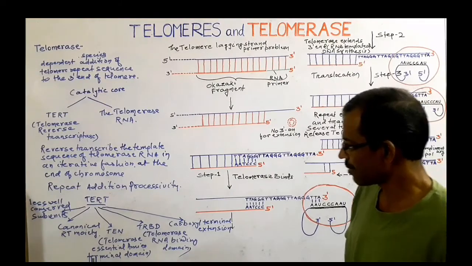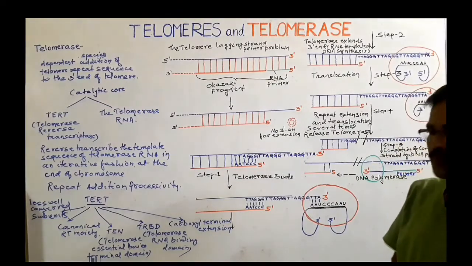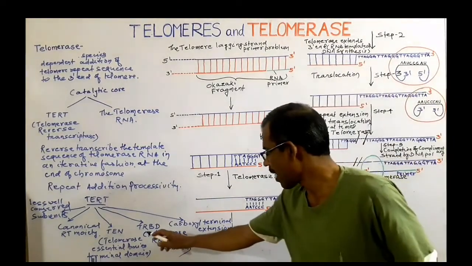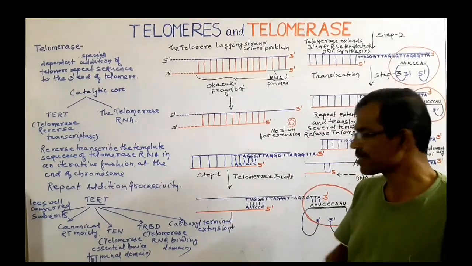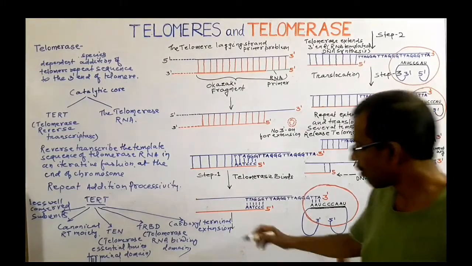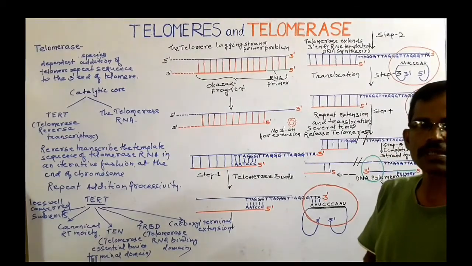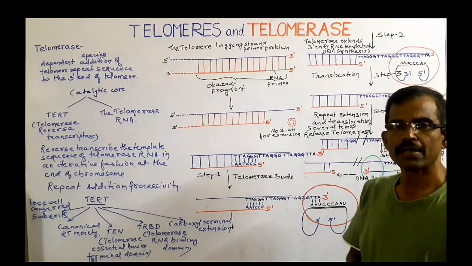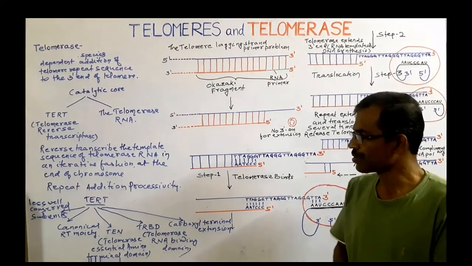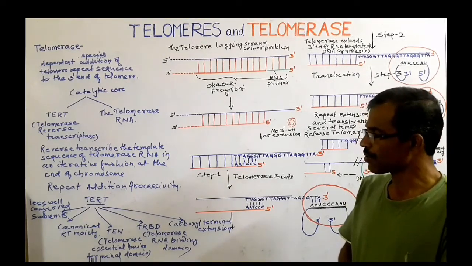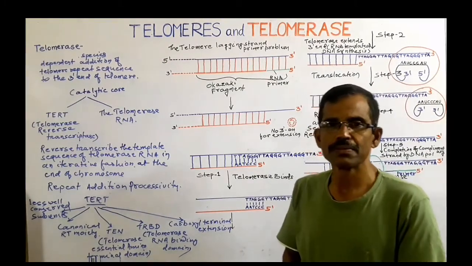Other subunits are the telomerase essential amino terminal domain and the telomerase RNA binding domain, and also there is a carboxyl terminal extension. All these domains act together to catalyze the process of reverse transcription by utilizing the template RNA that is present in the telomerase. TERT also contains some other subunits which are less well conserved.